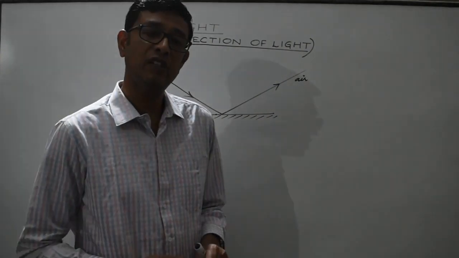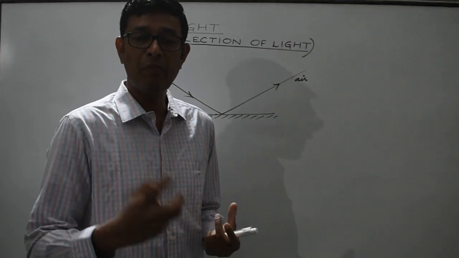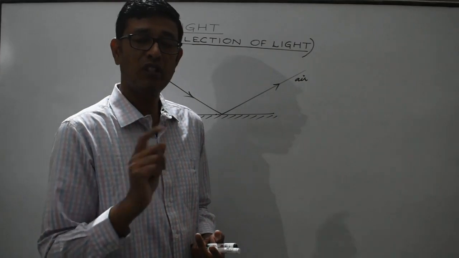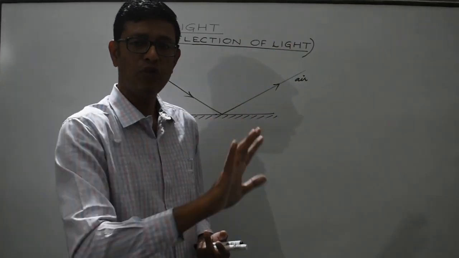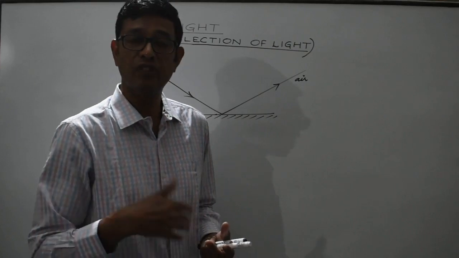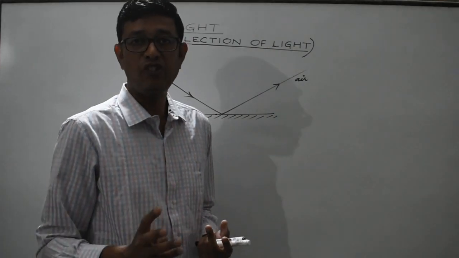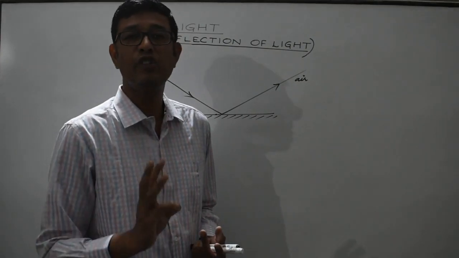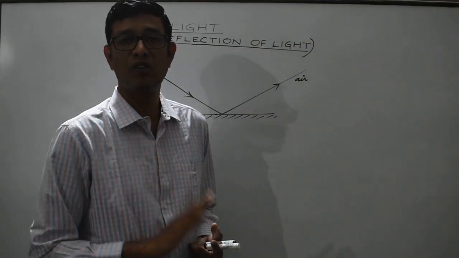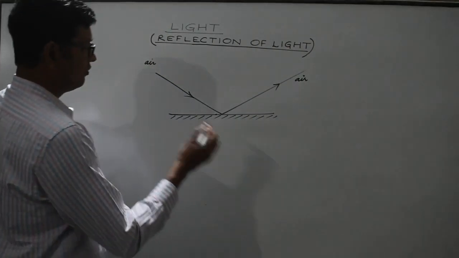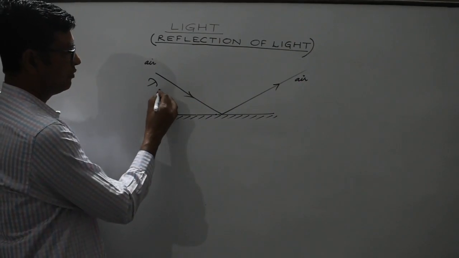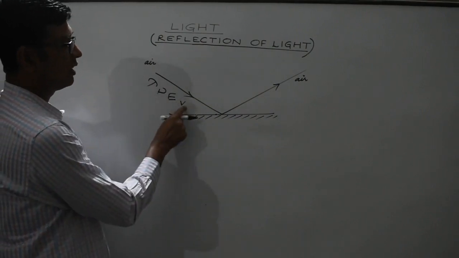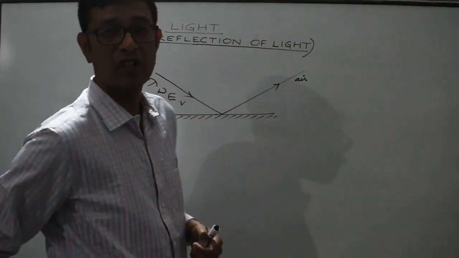So reflection of light is basically the phenomenon of bouncing back of light into the same medium when incident on a surface. And one thing to be noted is that the incident ray and the reflected ray are both traveling in the same medium. So during this phenomenon of reflection, there won't be any change in the wavelength, in the frequency, in the speed, or in the energy of the light. All these things will remain constant. That is, the wavelength, which we represent by lambda, the frequency, which we represent by nu, the energy, the velocity, all these physical quantities of the incident ray as well as the reflected ray will remain the same.